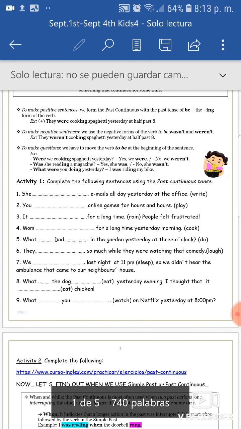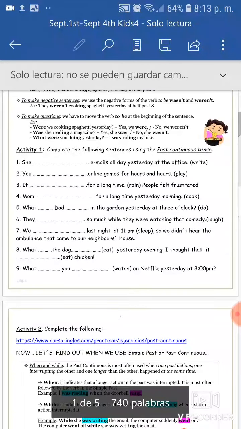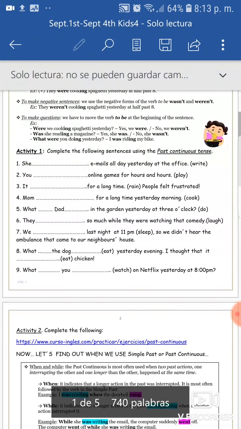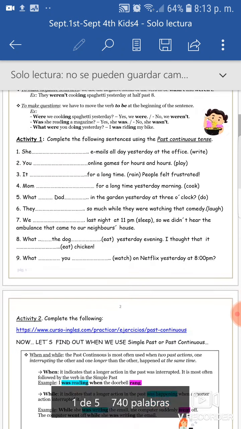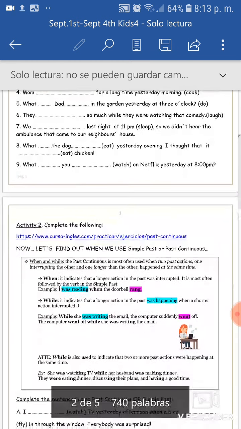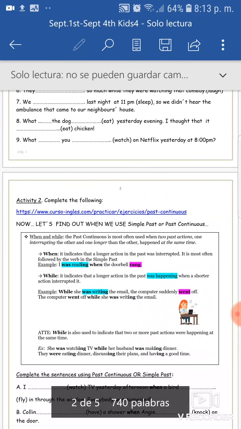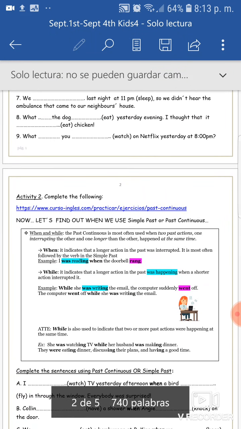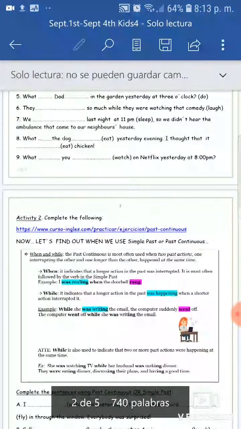Okay, activity 1. What you have to do there is simply write the verb in parentheses in the past continuous. For example, number 1, she was writing emails all day yesterday at the office. And you continue all through exercise 9. Exercise 8 and 9 are questions. Remember that for the question, was or were goes first, like, what was the dog eating? Okay?